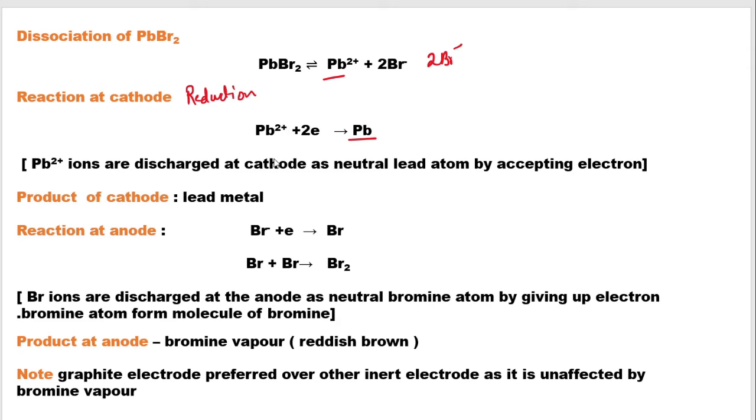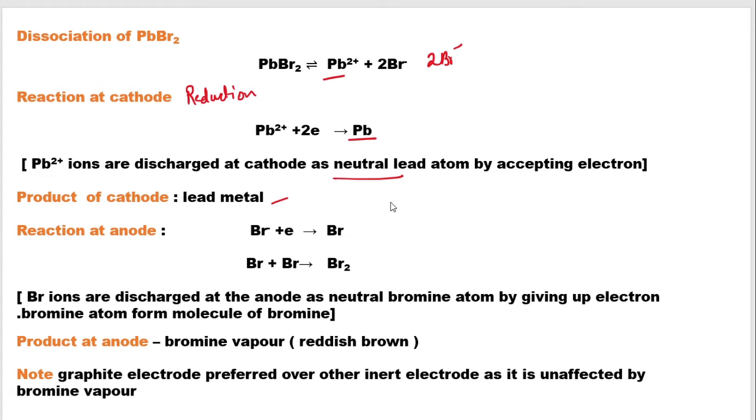Now what are the ions that will migrate towards the cathode? Pb2+ will always go, but along with it H+ will also go, but since the position of the lead ions is below hydrogen, they will get discharged as neutral lead atoms. So what is the product formed at the cathode? That is lead metal. You might be asked in your MCQ question what is the product formed or which ion is preferentially discharged at the cathode. Now what is the reaction at the anode?